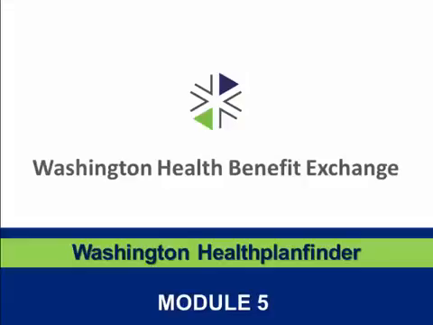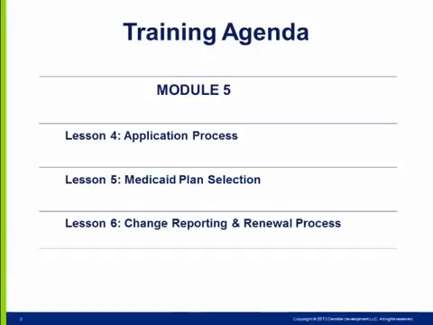Welcome to Module 5 of the 6-module training program for community partners. This is the second part of the 3-part training on how to assist individuals to apply for healthcare coverage in the Washington Healthplanfinder web portal at www.wahealthplanfinder.org. In this module, we will cover the following topics: application process for Apple Health, Medicaid plan selection, and the change reporting and renewal process.